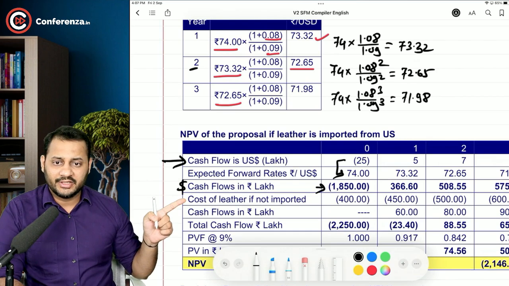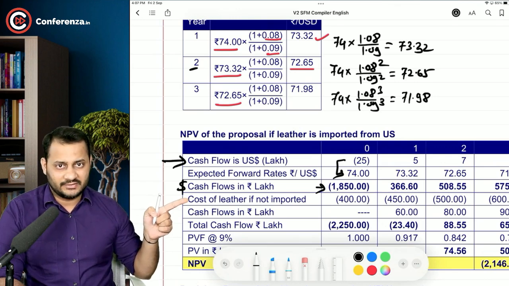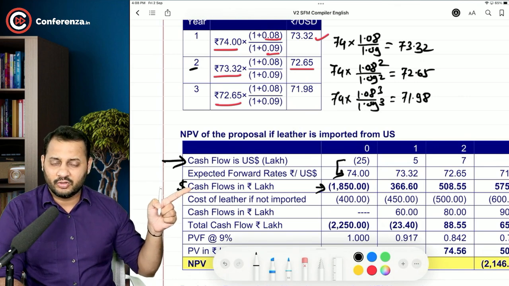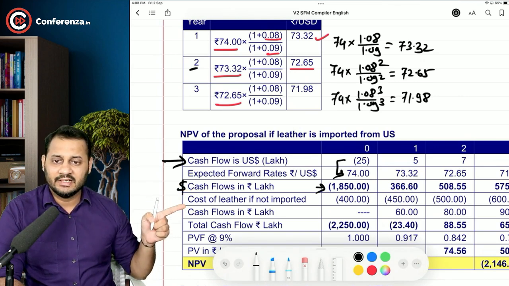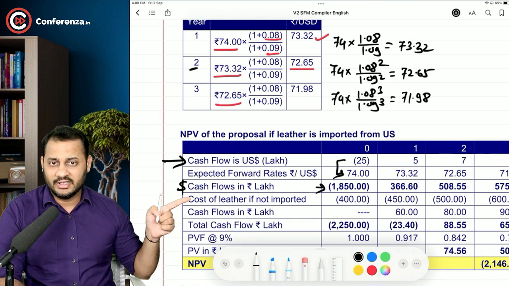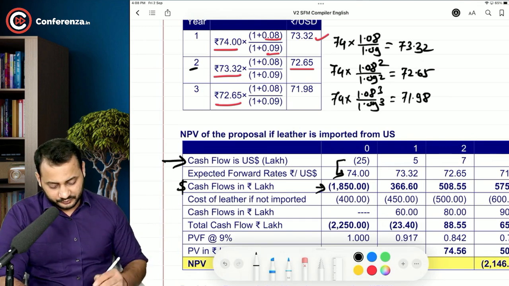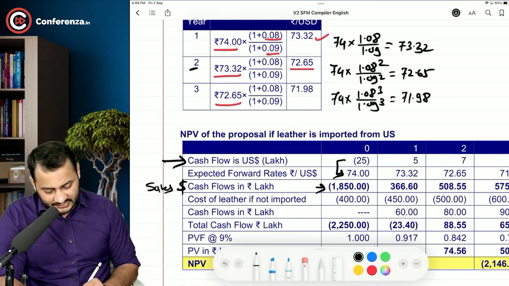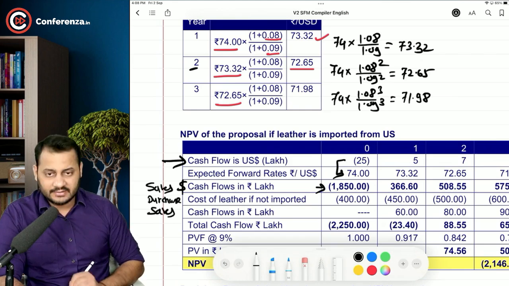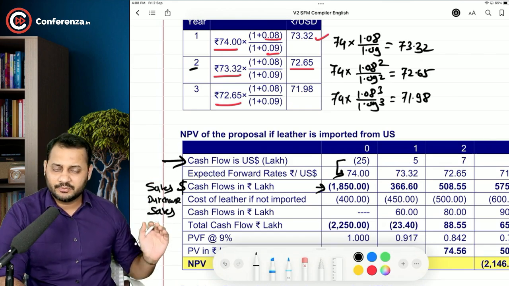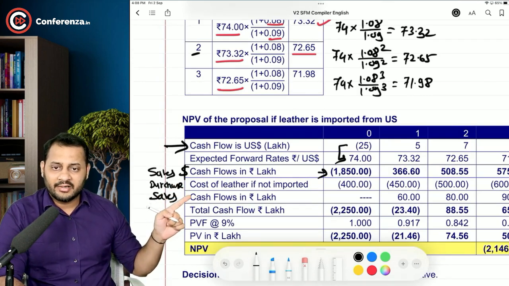Then we are going to deduct the cost of leather out of that and add the cash flows in lakhs. You can keep this row above this as well. So sales from dollar currency, sales from rupee currency, less purchases of leather in India, and this is going to be the total cash flow. Okay, so this is sales, this is purchase, and this is again sales. You can present it as per your term. All of them are in rupees now.